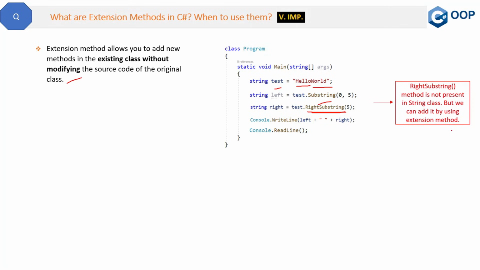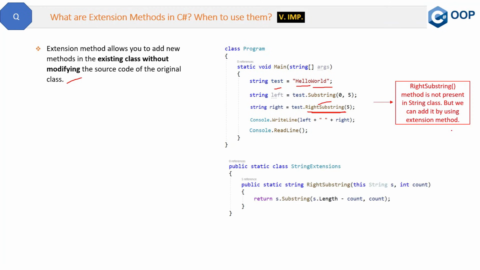Let me show you the structure of the extension method. We will create a static class StringExtension and define a WriteSubstring method inside it. This method will get the string "hello world" as its parameter and another parameter for the count, which is 5 here. I am not going to explain the logic of what we are doing here, because the purpose is to understand the extension method, not the substring logic. So that's it. You have added a new method to the string class without even modifying the string class.